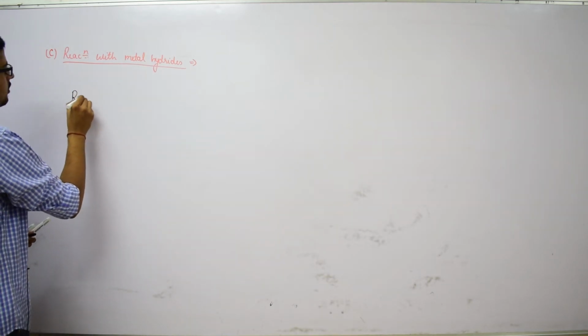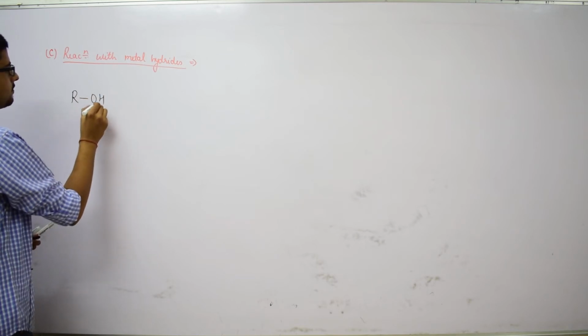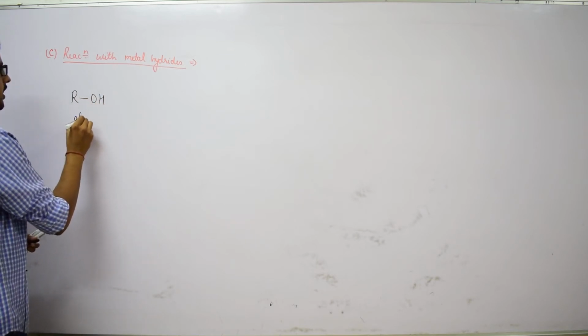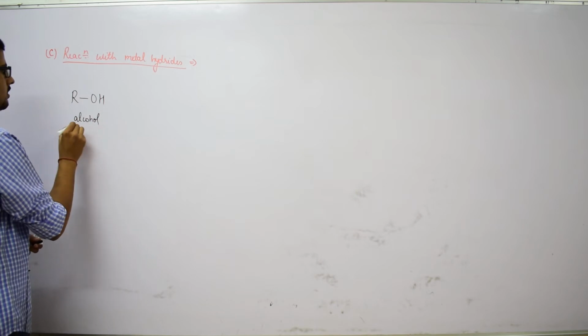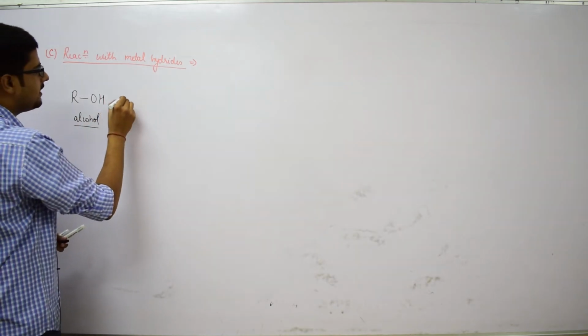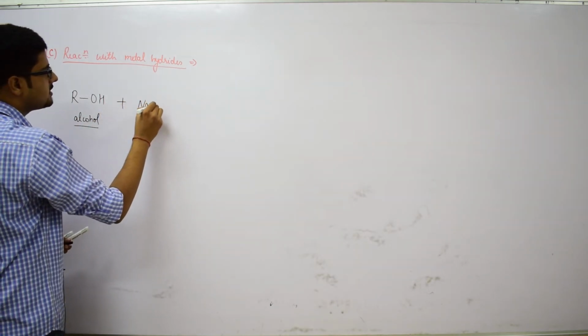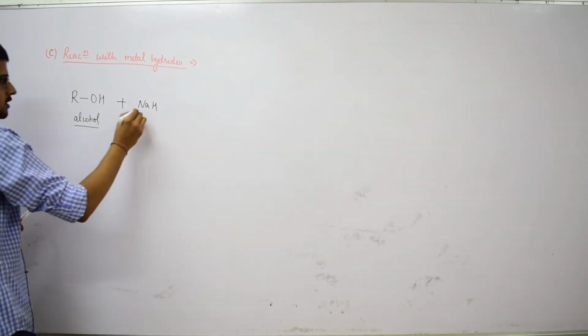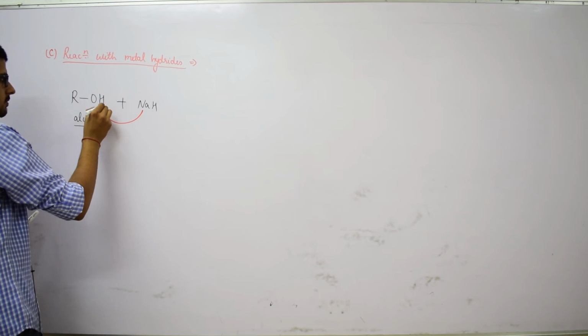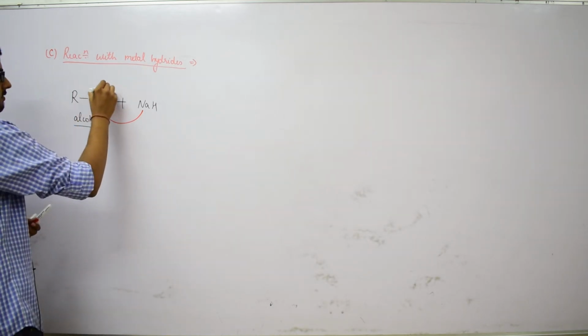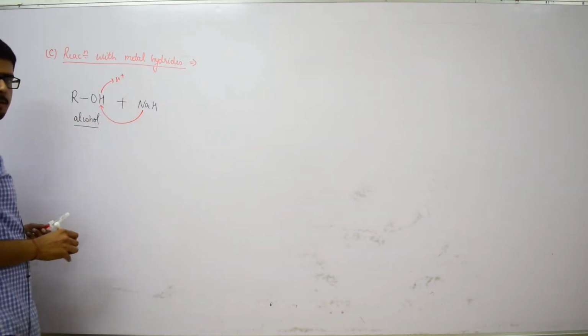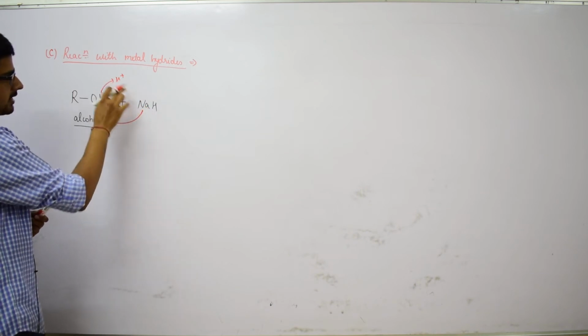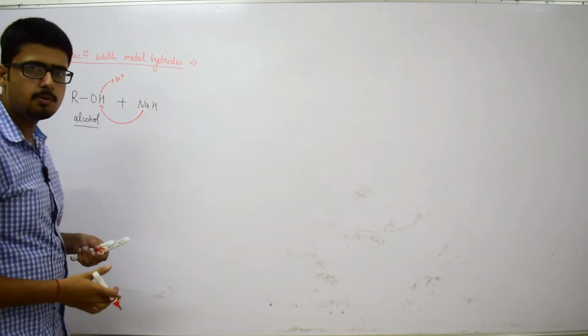If we have an alcohol of the form ROH, and it is treated with metal hydride, let it be sodium hydride, that is NaH, what will happen? This sodium will substitute H, this proton, and this hydrogen will be eliminated in the form of H plus ion.